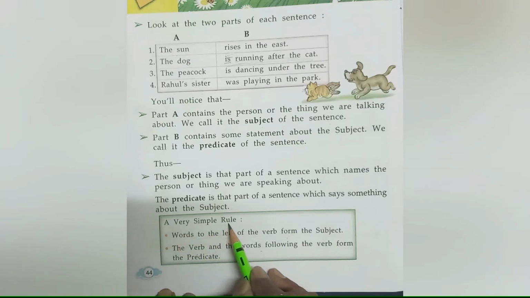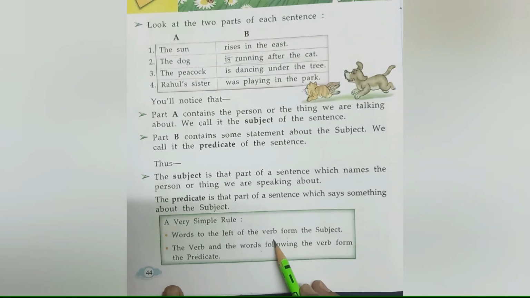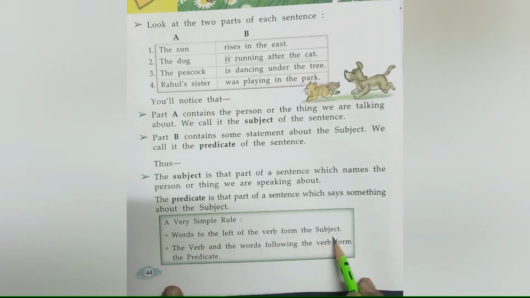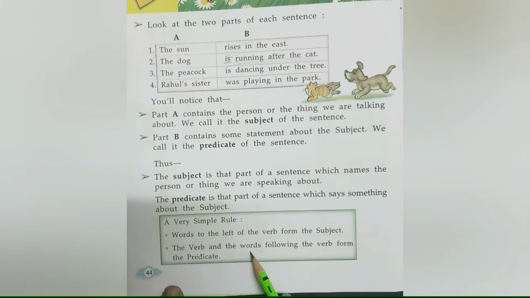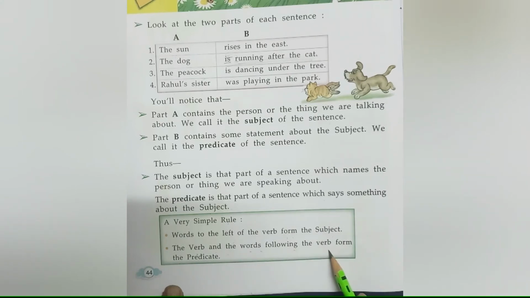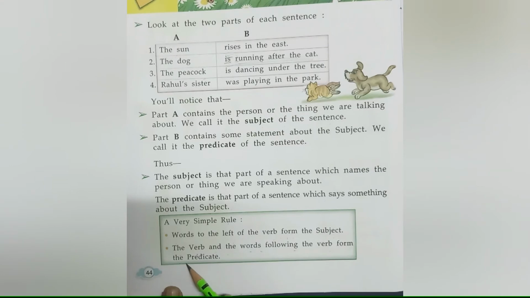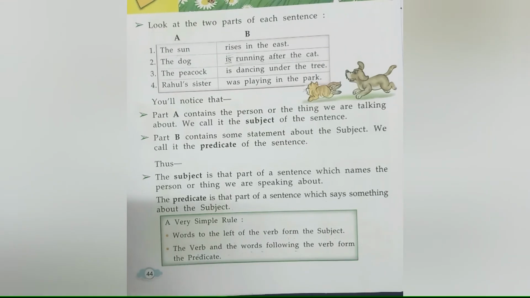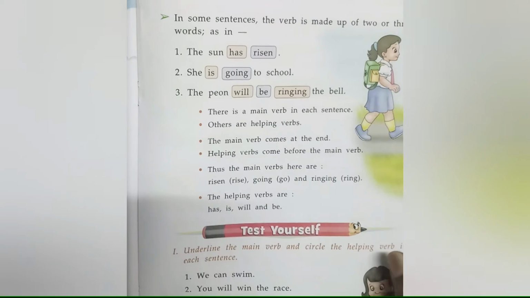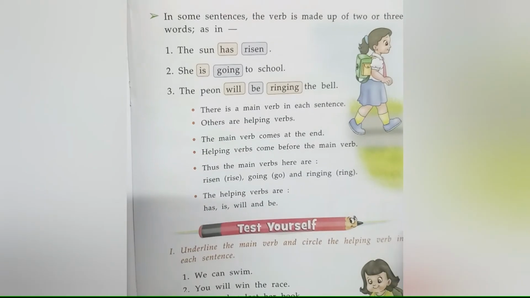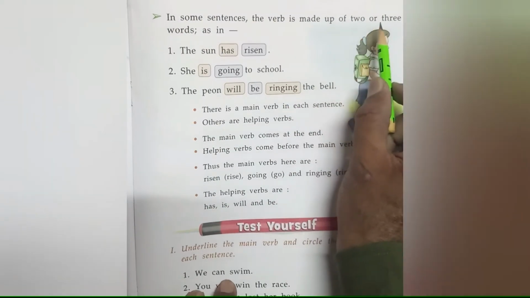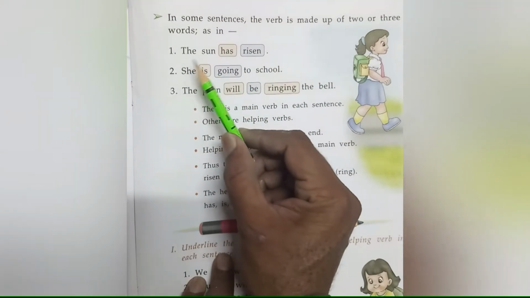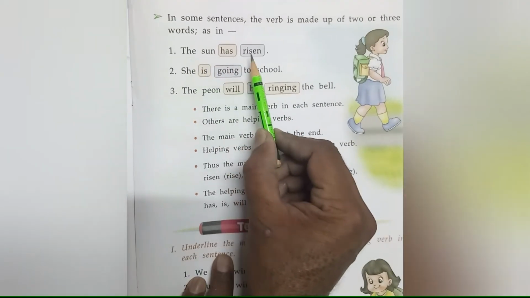A very simple rule. Repeat again, my dear. Words to the left of the verb form the subject. The verb and the words following the verb form the predicate. Okay. Now, in some sentences, the verb is made up of two or three words, as in the sun has risen.